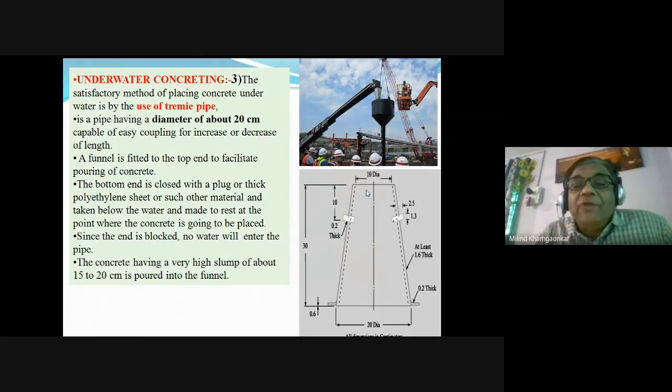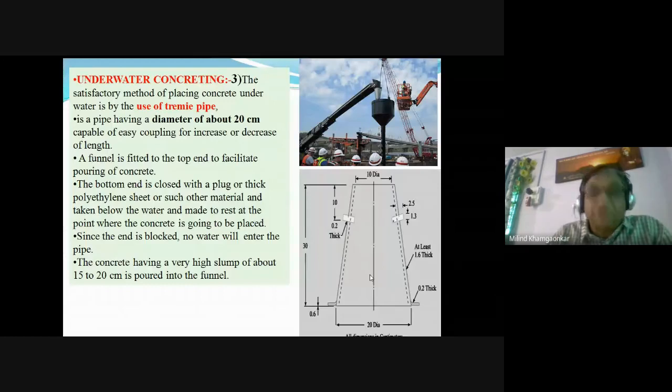After this pipe is filled with concrete, a small jerk is given to this pipe with the help of the crane and lifting arrangement, so that this bottom polyethylene sheet will get torn off, will get broken, and the concrete will be placed here, and this can be lifted slowly upwards. Okay, why is care to be taken for lifting slowly upwards? So that there should not be any segregation or separation of the ingredients of the concrete.